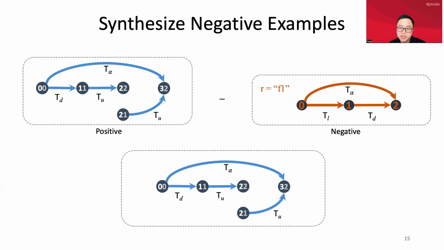And the second step is to enumerate all the edges in the negative tag and check whether each appears in the new tag. For example, here we can see the token T alpha appears in the negative tag as well as in the new tag. So we know that this contains the negative information, and we need to mark it on the new tag.